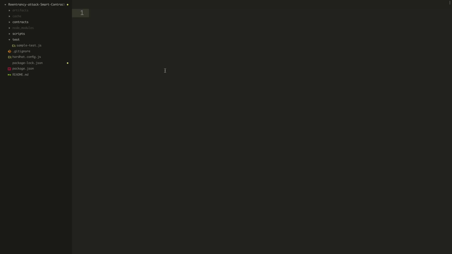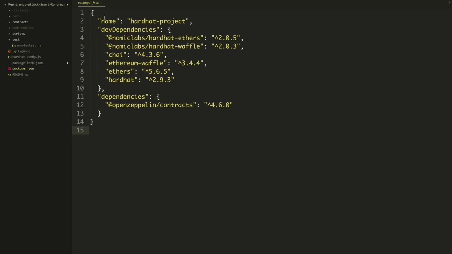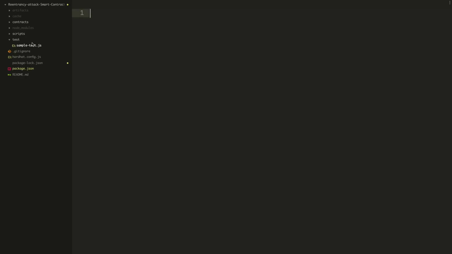So I'm going to open up this code in my text editor. I'm just using Sublime Text. You can use whatever text editor you'd like. You can see we've got all our basic Hardhat configuration inside of here. We've got this Hardhat config file, and our package.json file, which has all the dependencies that we need. But the smart contracts where we can actually visualize this reentrancy attack are inside the contracts directory.